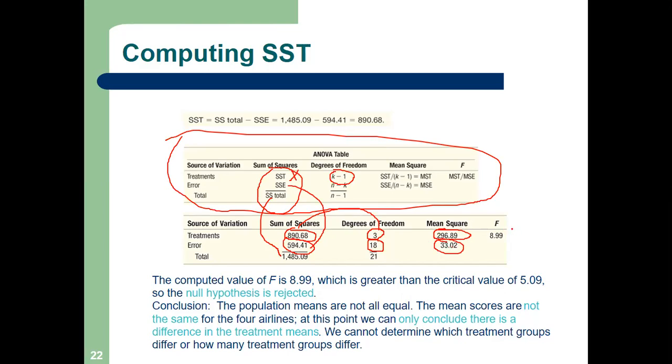Clear? And what is F? F is MST divided by MSE. So how much is my F? 8.9. Clear? So we got our FCal. Can we calculate the F tab? So on the F table, we have to calculate our F tab. Okay, so our denominator, I will show you this F tab.